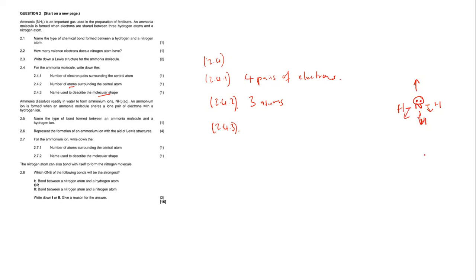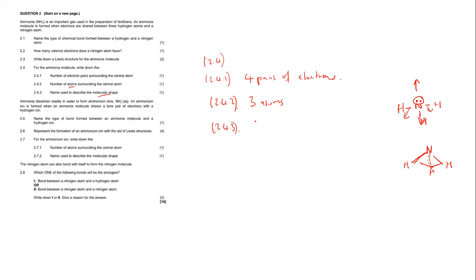So the nitrogen atom will be up there because of the lone pairs, and the hydrogen atoms will be down there, again because of the repulsion of the electrons. Therefore a 3D shape is going to be formed for this molecule of ammonia. It's going to be called tetrahedral.